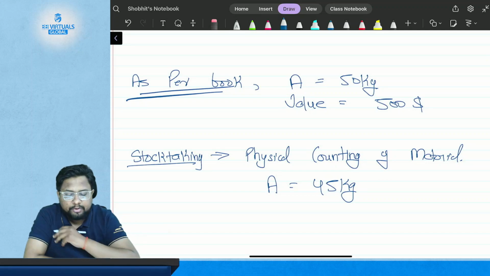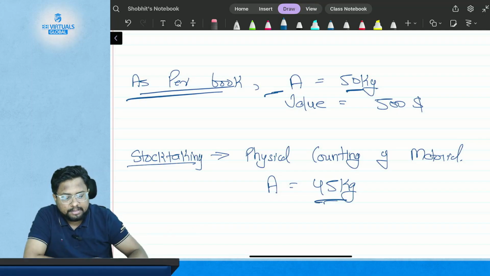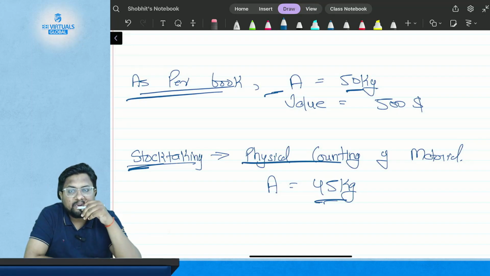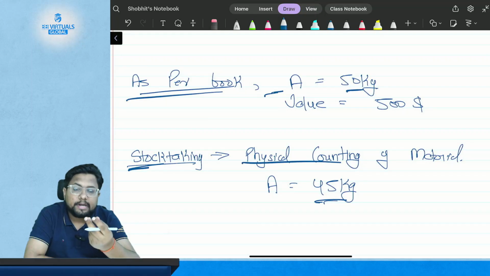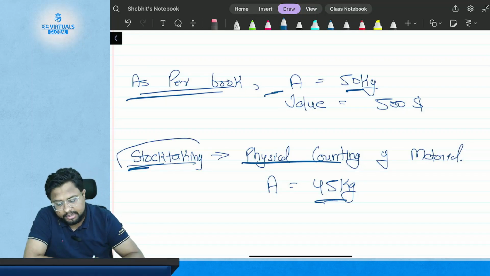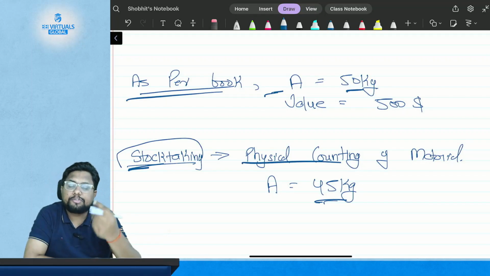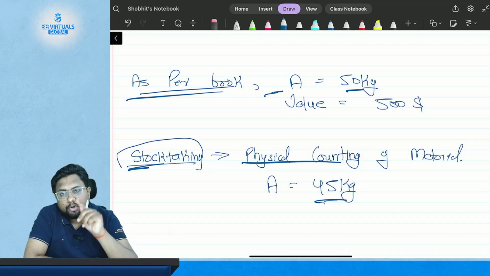Then you get to know that as per book there are 50 kgs of material, but as per the stock taking and physical counting there is only 45 kgs of material. Now you know there is a difference, and you need to investigate the difference. This is stock taking, where you physically count the stock and then match it with the books or the records which you maintain in your organization.